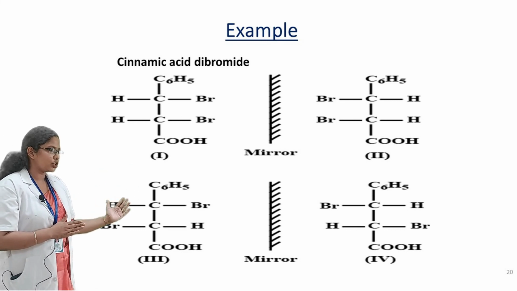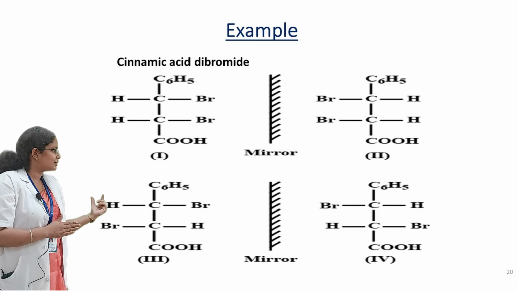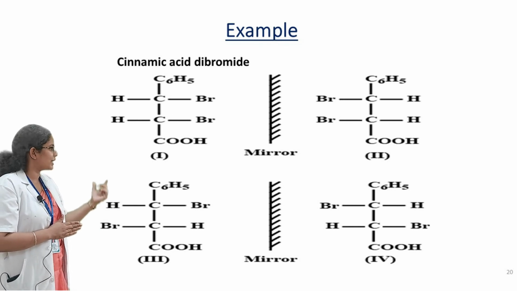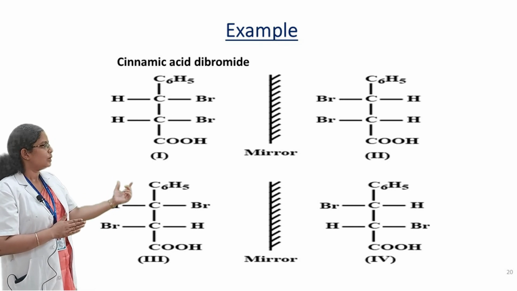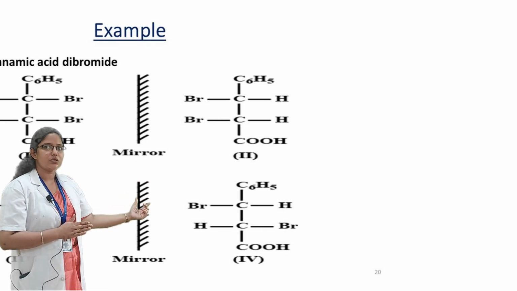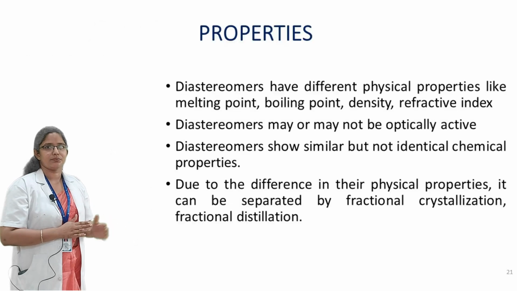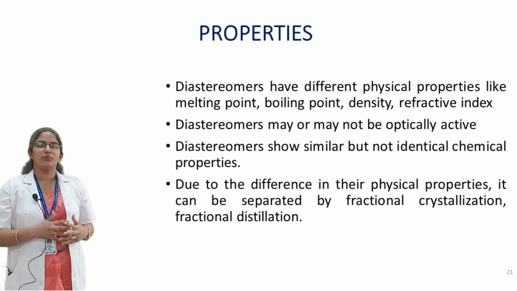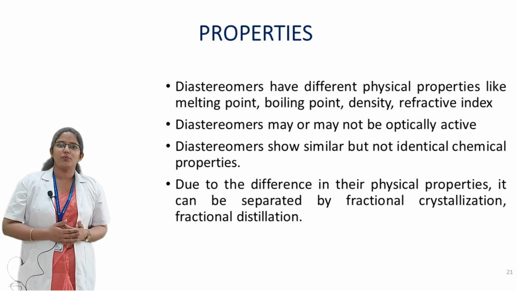So both pairs are enantiomers. While considering the first and third structures, they are diastereomers because they are not mirror images of each other. While considering the second and fourth structures, they are not mirror images of each other, so they are diastereomers. So, moving to the properties of diastereomers.